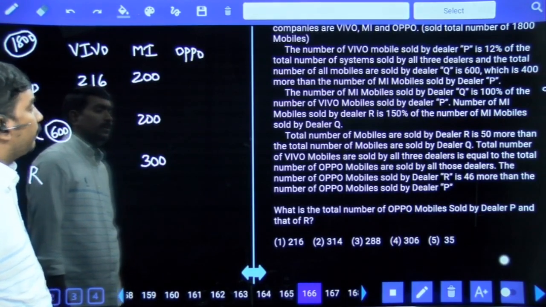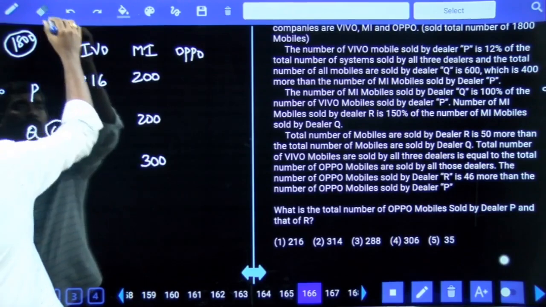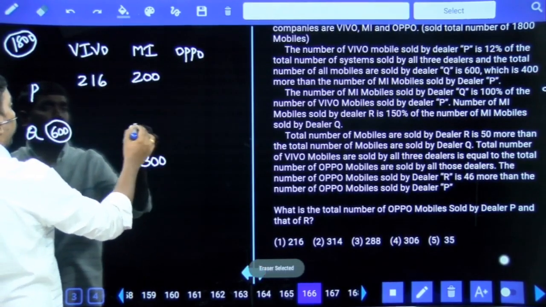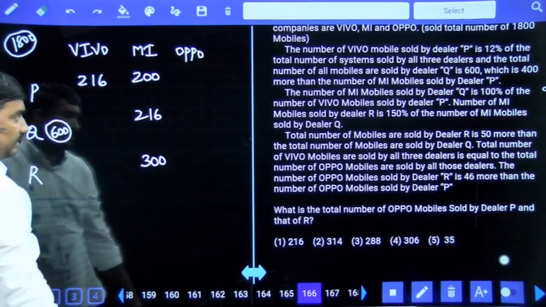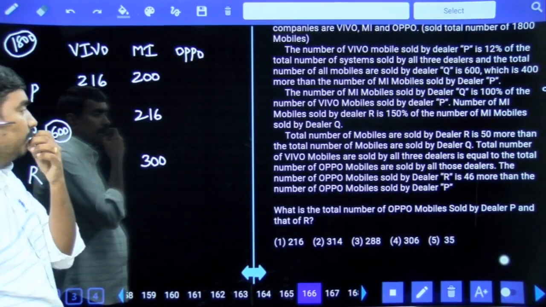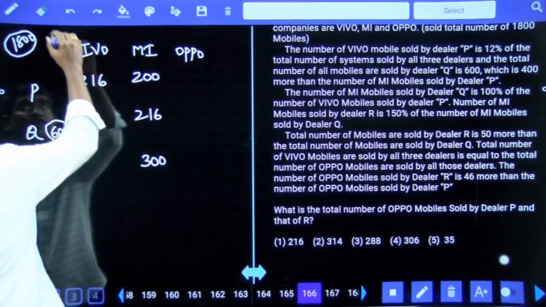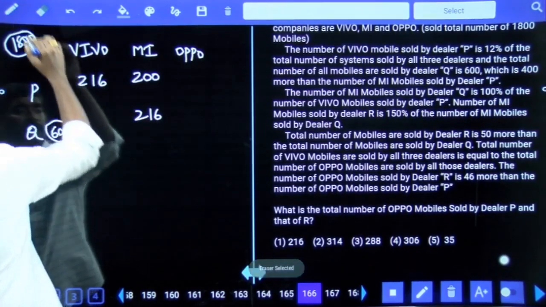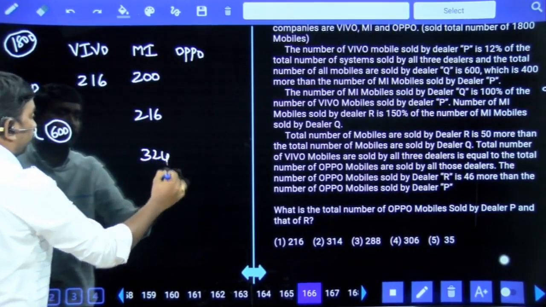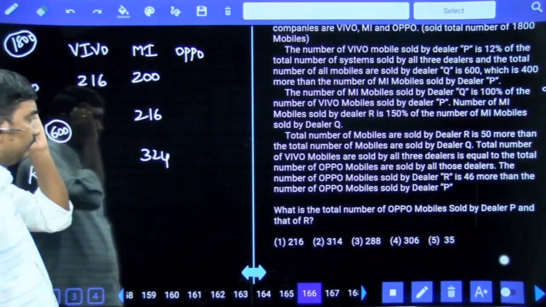MI mobiles of Q is 100% of the Vivo mobiles of dealer P. Sorry, Vivo mobiles of dealer P. So Vivo 216, then here MI also 216. Next, MI mobiles sold by dealer R is 150% of the MI mobiles sold by dealer Q. So dealer Q MI 216, in that 150% means 324. That is MI mobiles.